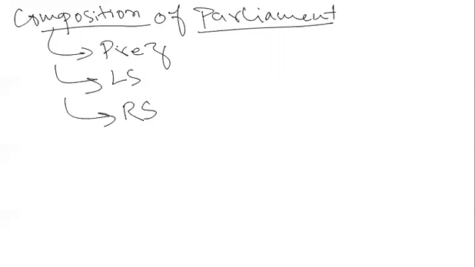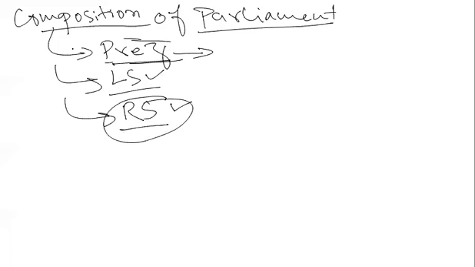Okay, yes, the Parliament comprises the President, the Lok Sabha, and the Rajya Sabha. Always remember that the President is not only the head of the executive, he is also very much a part of the Parliament. We will talk about the President in the executive chapter, but here we have to talk about the Lok Sabha and the Rajya Sabha. The first house we will talk about is the Rajya Sabha. So let's talk about the Rajya Sabha first.